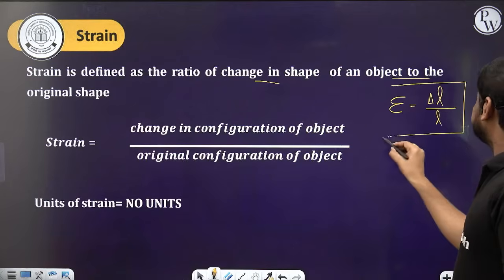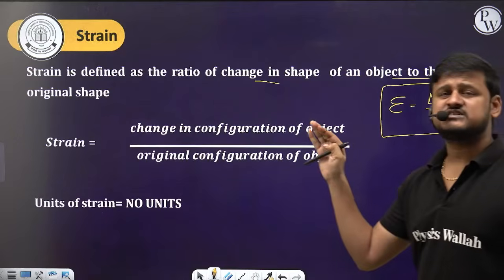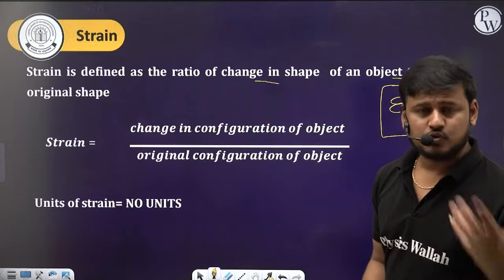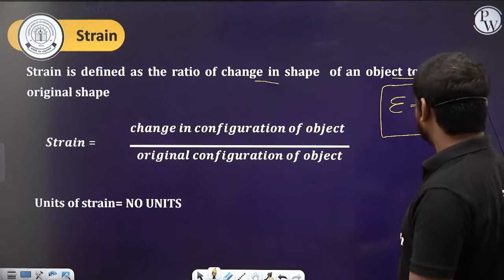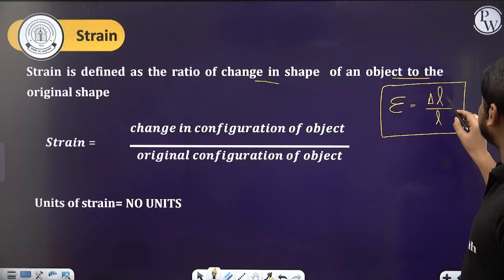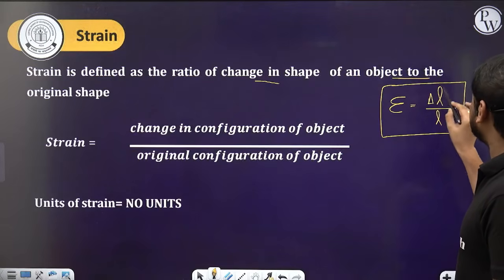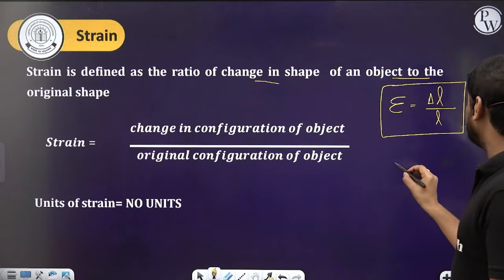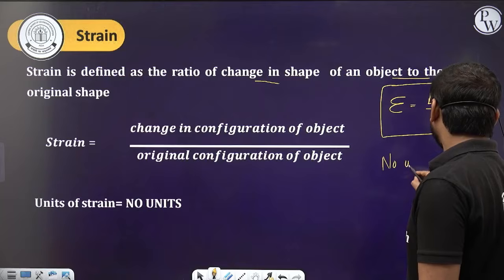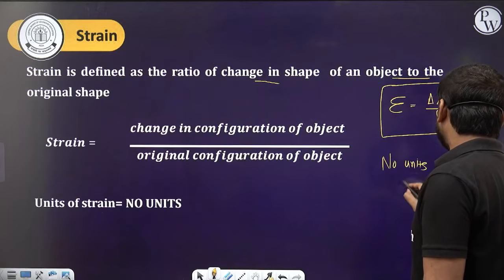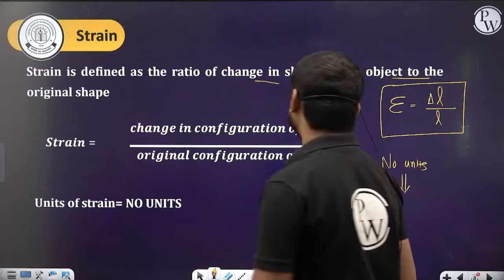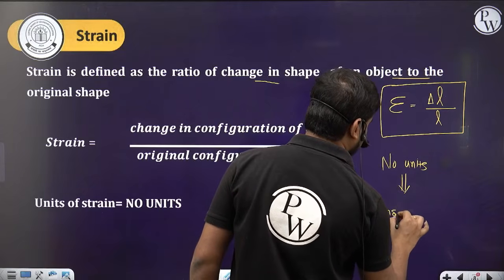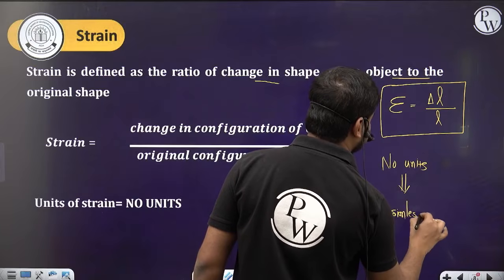So the change can take place in anything like length or area or volume. It can be anything. So it will have no units. Why? See here, numerator is length and denominator is also length. So that's why no units. If it has no units, then it's a dimensionless quantity. Remember, the strain is a dimensionless quantity.